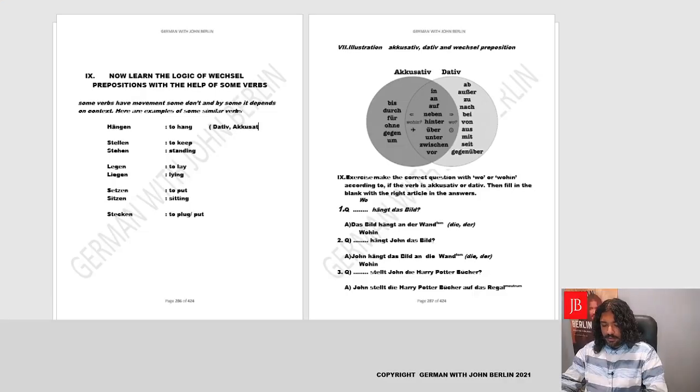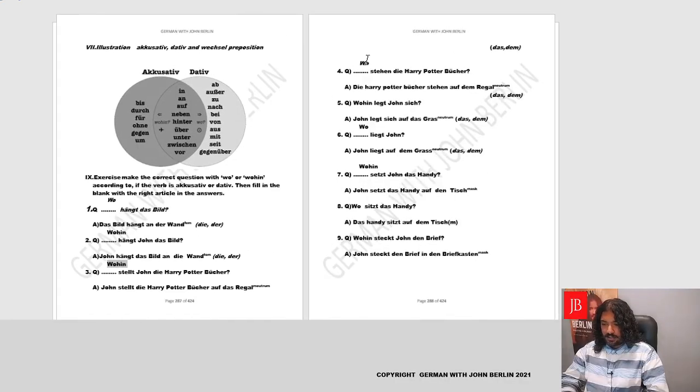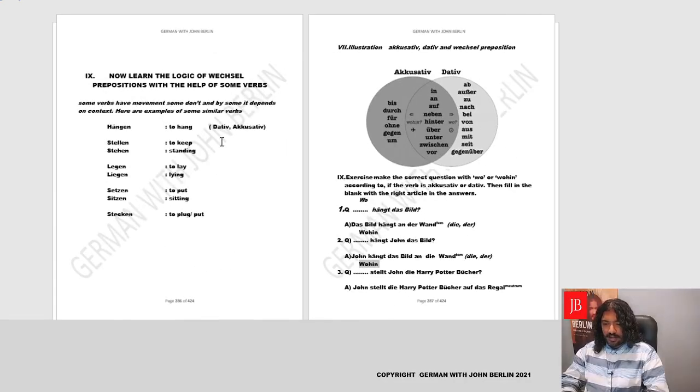So the verb is both dative and accusative. Yes, fantastic. Moving forward, wohin stellt John die Harry Potter Bücher? Stellen is to keep. So basically the question is wohin, that's an accusative question. So that's the only sentence we made with stellen. The others are with stehen. Yes. So stellen, as far as is concerned, to keep, it's always an accusative verb.